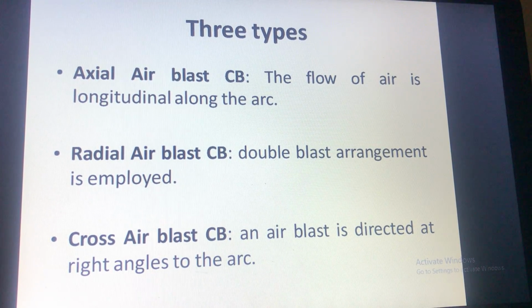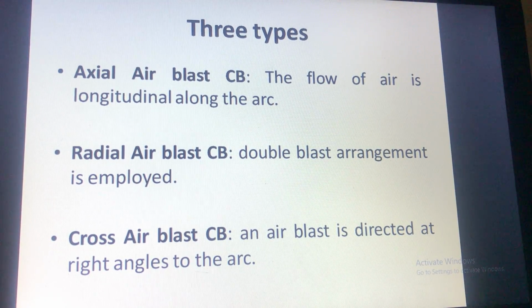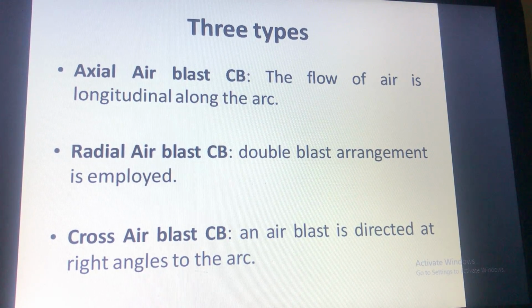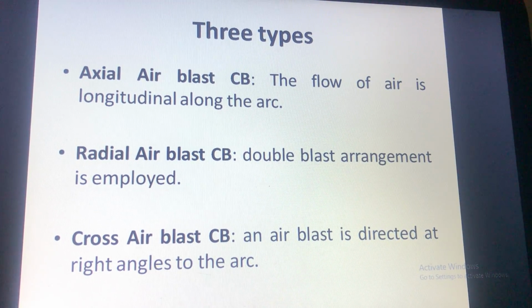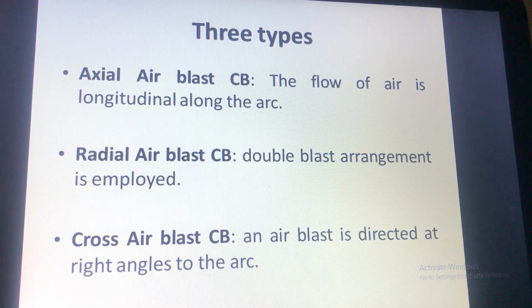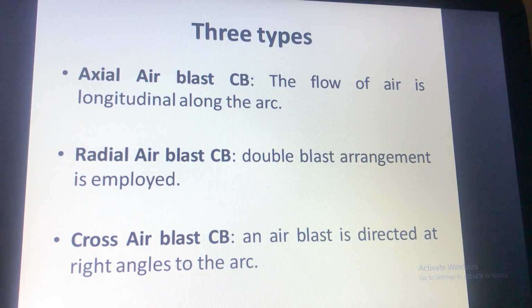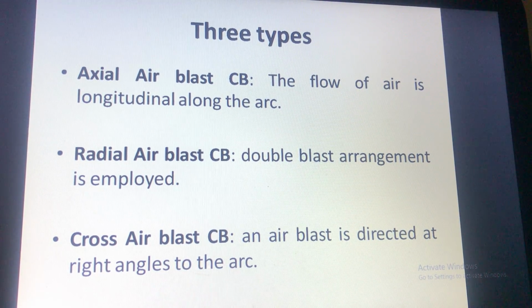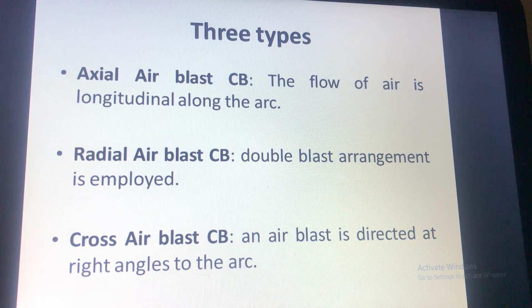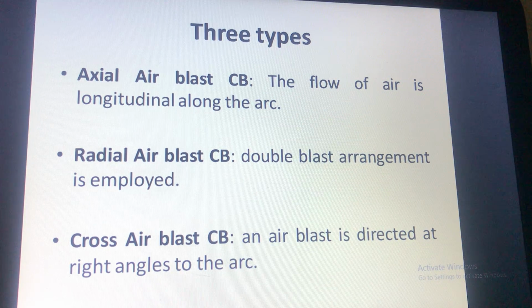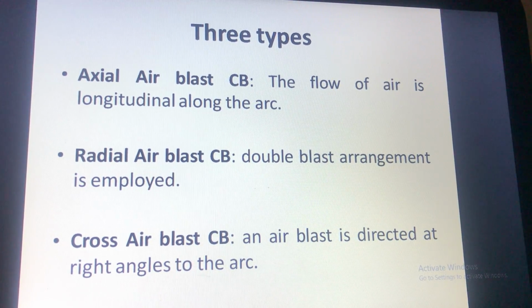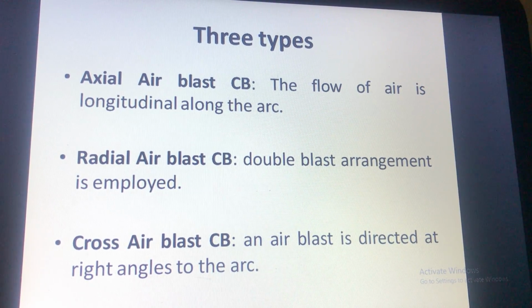Now the air blast circuit breakers are of three types. First is the axial air blast circuit breaker, then radial, and the last one is the cross air blast circuit breaker. They are categorized on the basis of the direction of the flow of the blast of air. In the case where the flow of air is longitudinal along the arc, it is an axial air blast circuit breaker. If there is a double blast arrangement, then it is a radial air blast circuit breaker. And if the air blast is directed at right angles to the arc, then it is a cross air blast circuit breaker.